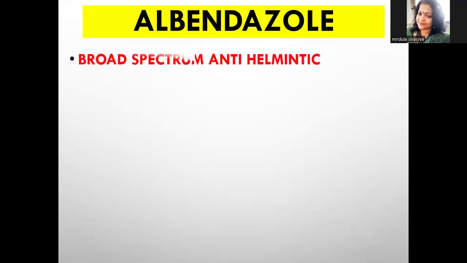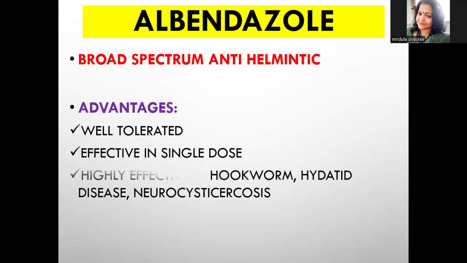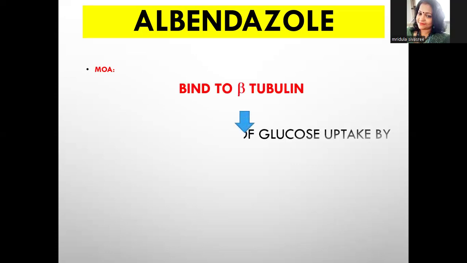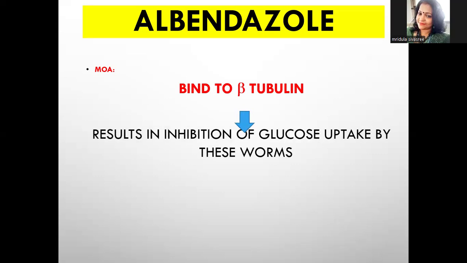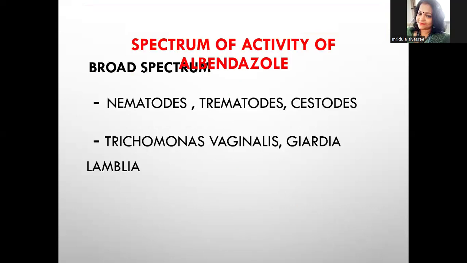So coming to albendazole, this is a broad spectrum anti-helminthic agent and it has certain advantages because it is effective in a single dose. We know that a single dose of albendazole is very effective against worm infestations. Then it is also used in hookworm, hydatid disease, neurocysticercosis, etc. The mechanism of action of albendazole is that it is a beta tubulin inhibitor. They inhibit the uptake of glucose by the worms and cause reduction in ATP production and death of the worms.